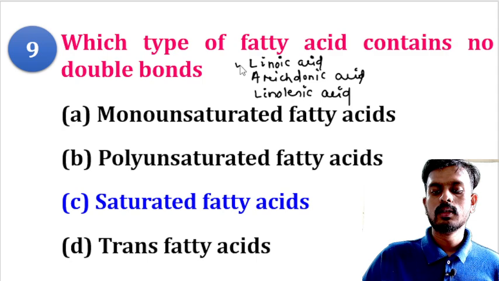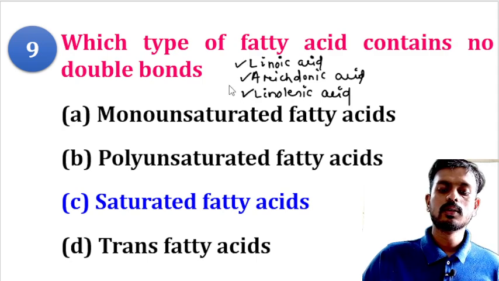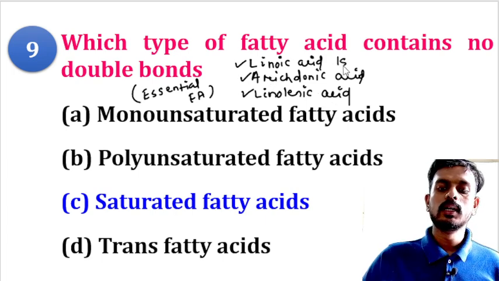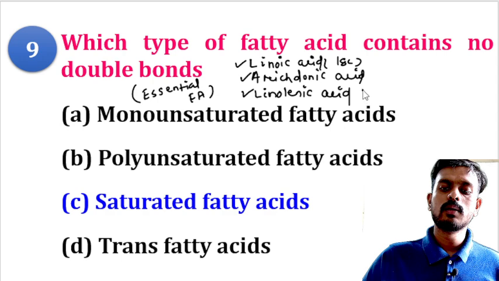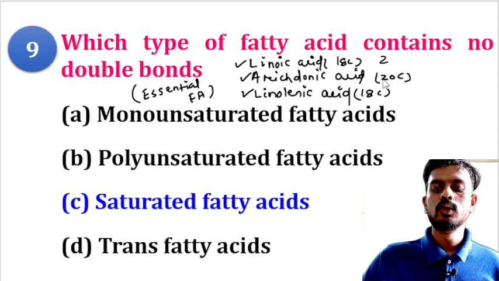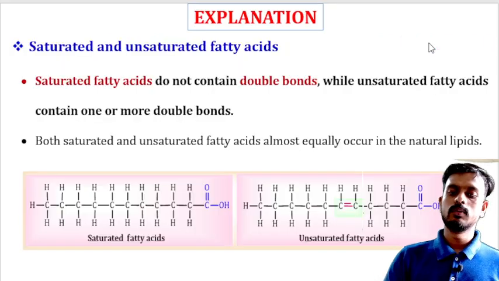These three are essential fatty acids. Linoleic acid has 18 carbon, linolenic acid has 18 carbon, whereas arachidonic acid has 20 carbon. Linoleic acid has 2 double bonds, linolenic acid has 3 double bonds, arachidonic acid has 4 double bonds. You can also remember this.